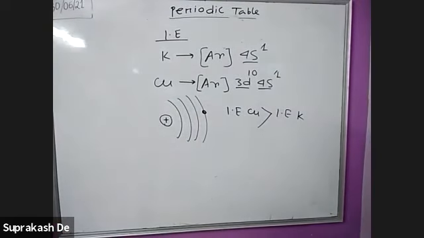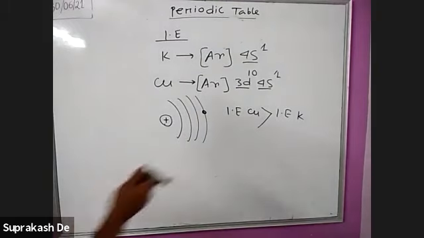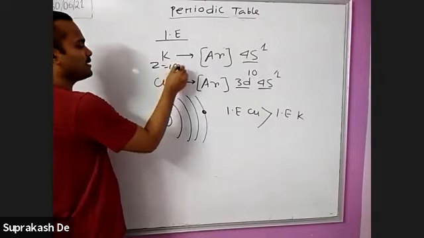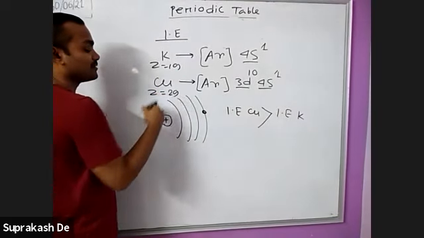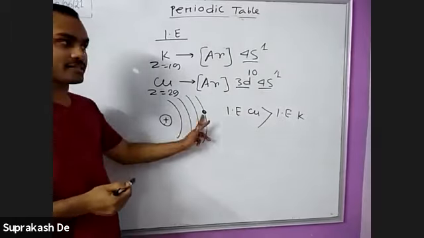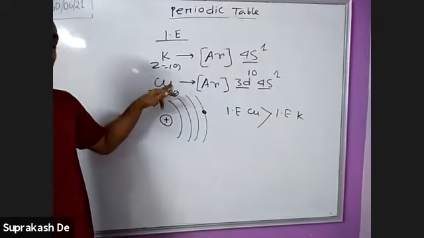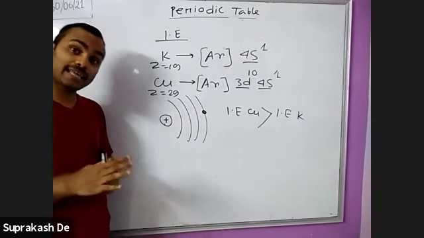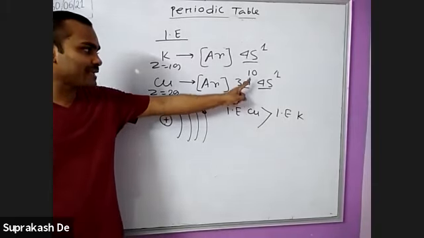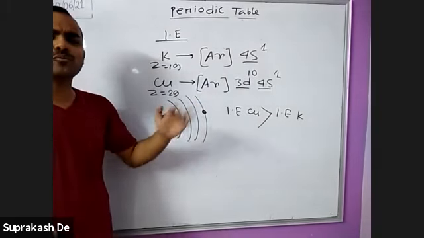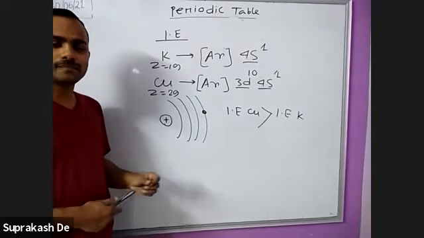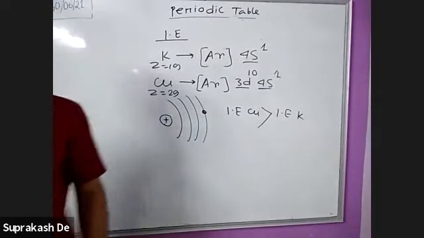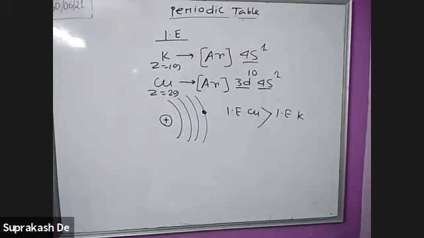Copper has 10 extra electrons, that means 10 extra protons in the nucleus. This is 19 protons, here the proton number is 29. Outermost is fixed, 4s1, 4s1. In case of copper, extra 10 protons are there in the nucleus, more attraction. Another point, they have total d electrons at the penultimate shell, d poor shielding. So that's why attraction is more strong, and so more energy is required to remove one electron from the outermost.